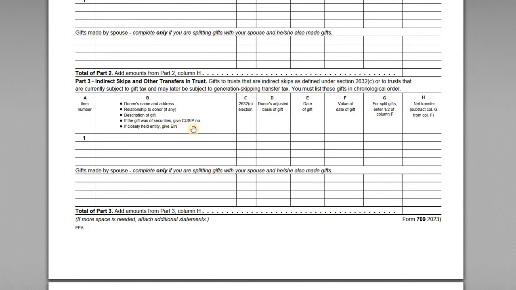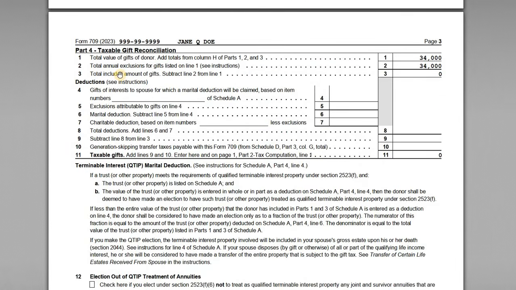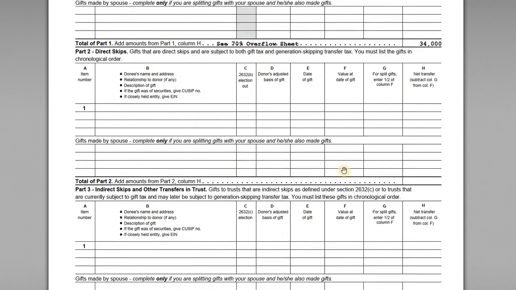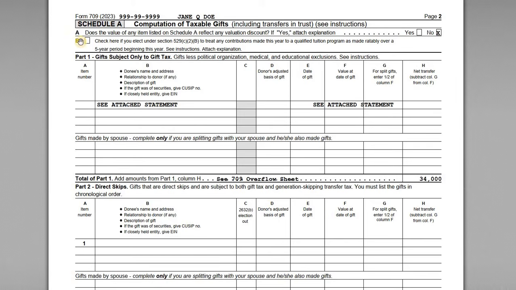And then part 3 are indirect skips and other transfers to trusts. And then lastly, we have part 4 here where we have our taxable gift reconciliation. So Schedule A, part 1 is what we're going to be working with here.